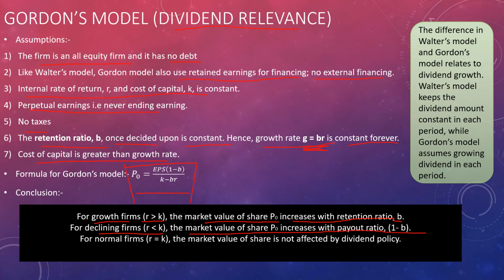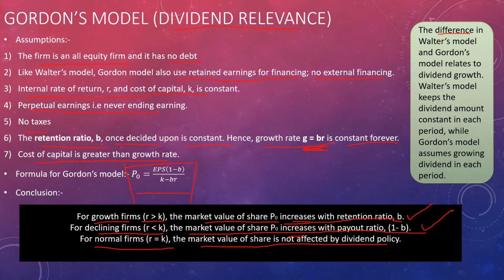Remember, this is retention ratio B and this is payout ratio, 1 minus B. Both are increasing, but one with retention ratio and one with payout ratio. For normal firms, R equal to K, the market value of share is not affected by dividend policy.